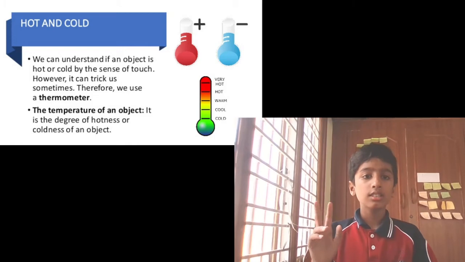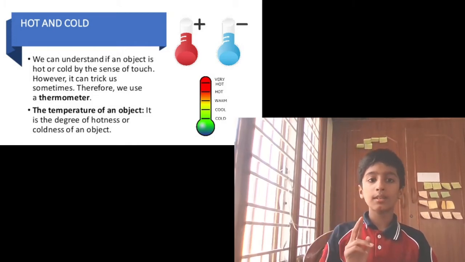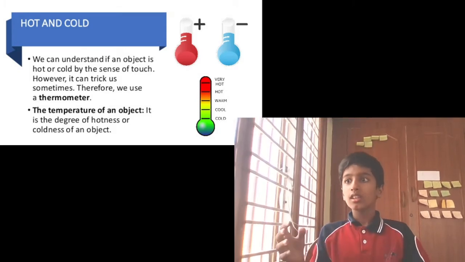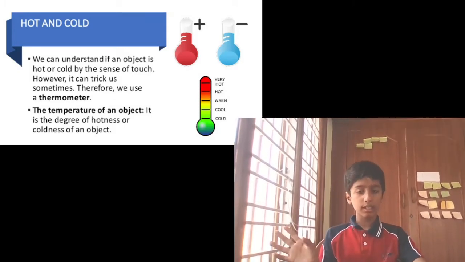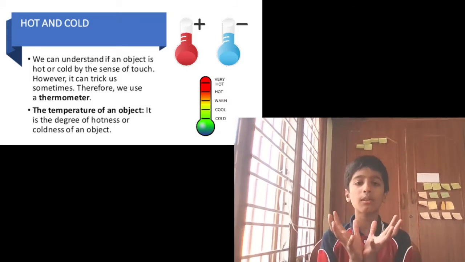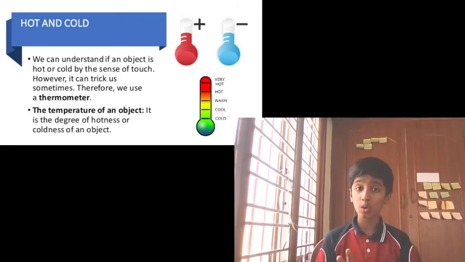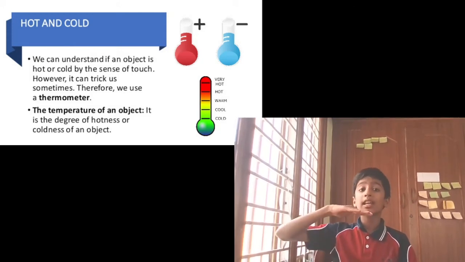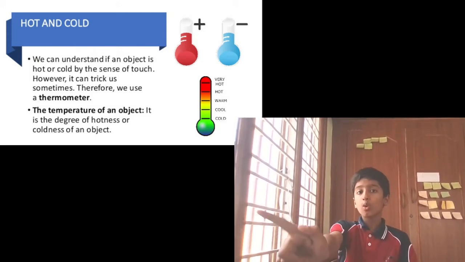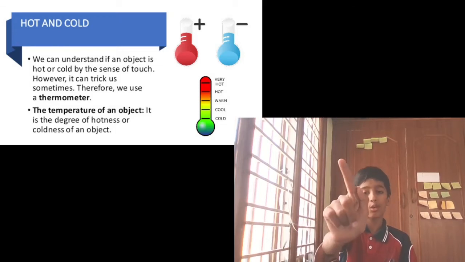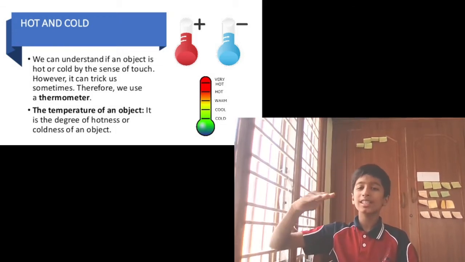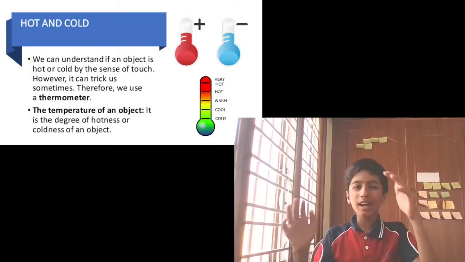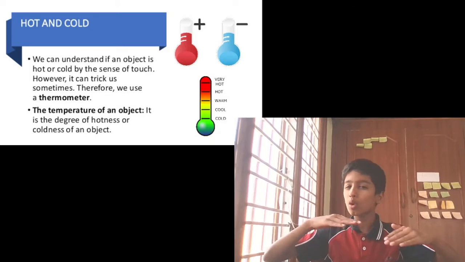Sometimes touch can trick us. Therefore, we use a thermometer. Like, we will take some normal water, not very hot, not warm, in the middle. You can see here: cold, cool, warm, hot, very hot. Some people bathe in hot water, so they bathe in medium warm or hot water.